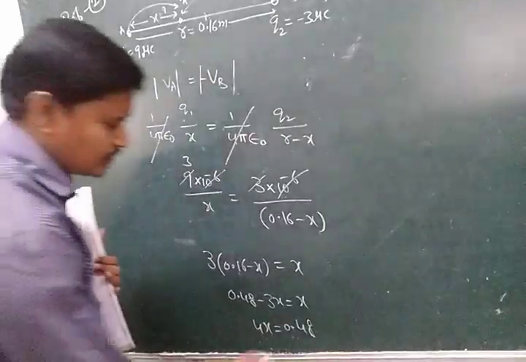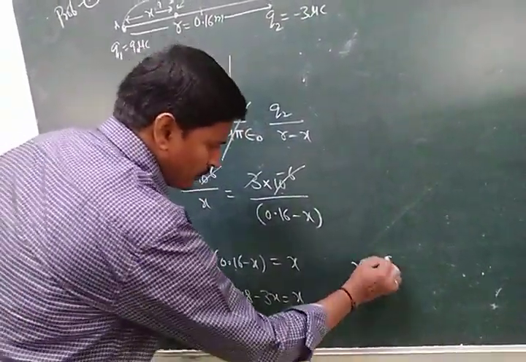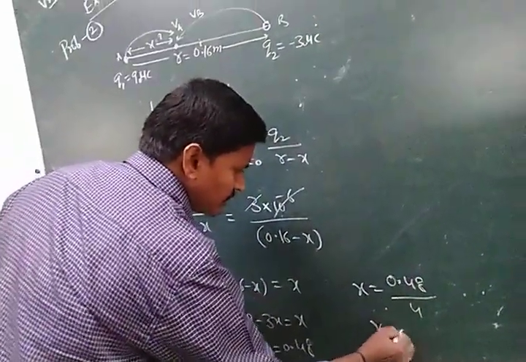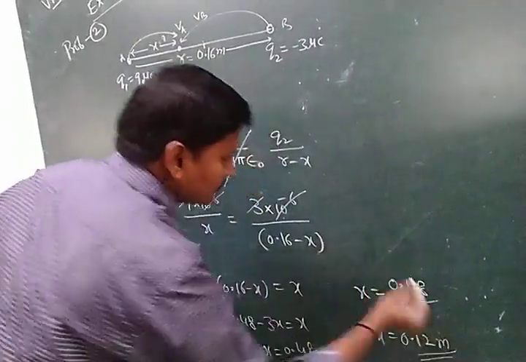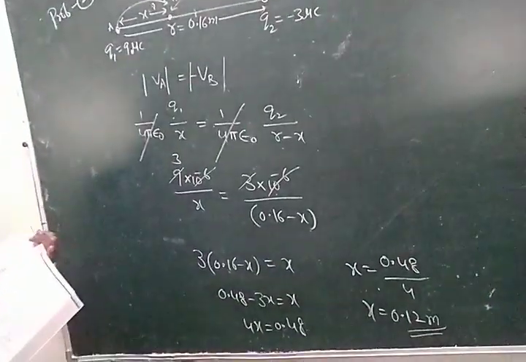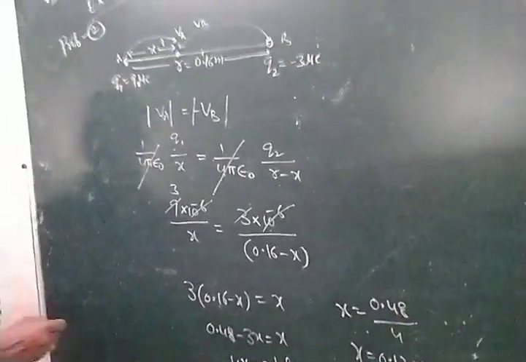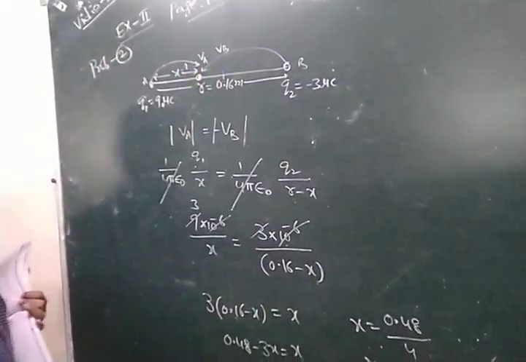So X is equal to 0.48 divided by 4, which is 0.12 meters. This is the zero potential point.